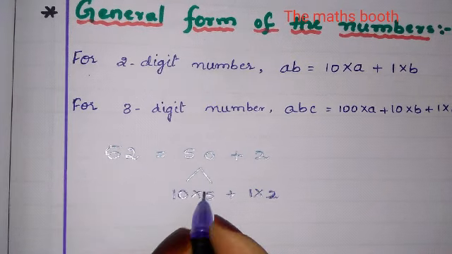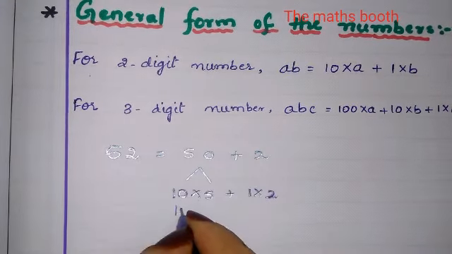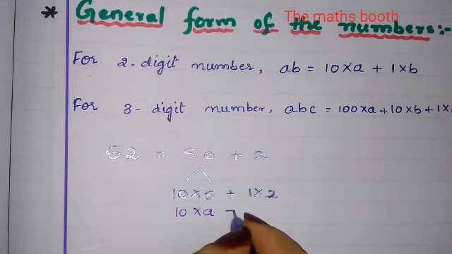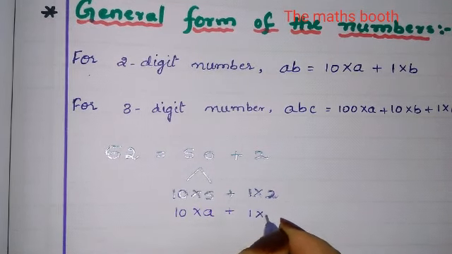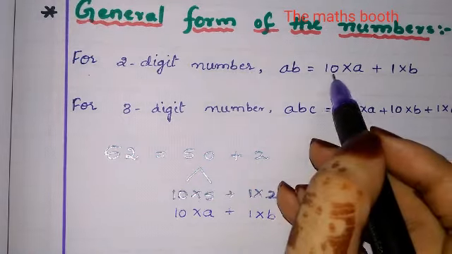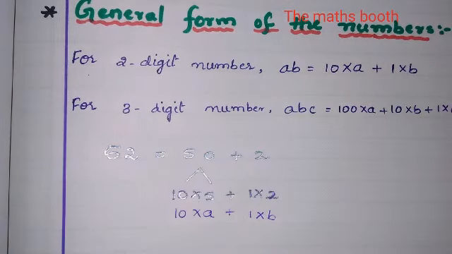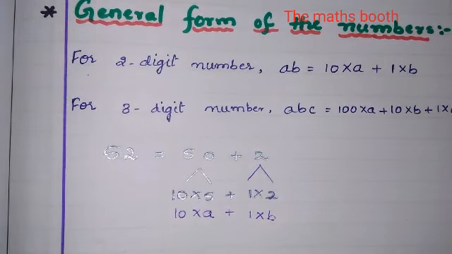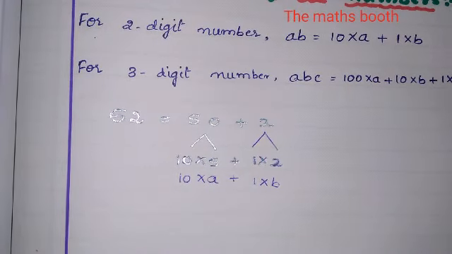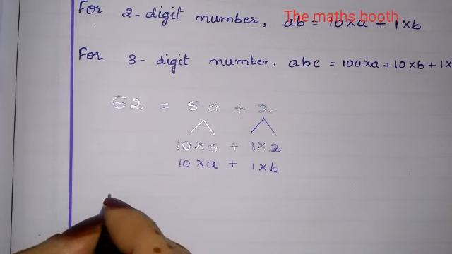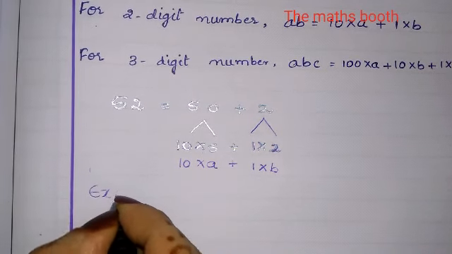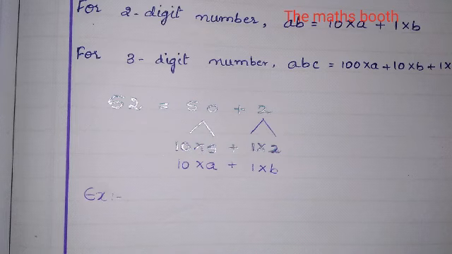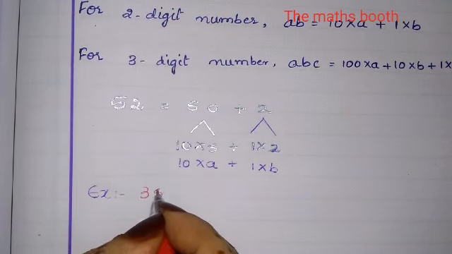This is how you will write 10 into a plus 1 into b. You can see here 10 into a plus 1 into b. So a 2 digit number in general form you will write like this. Now I'll consider a 3 digit number. I'll take 351.